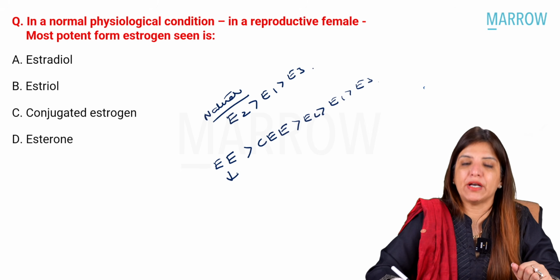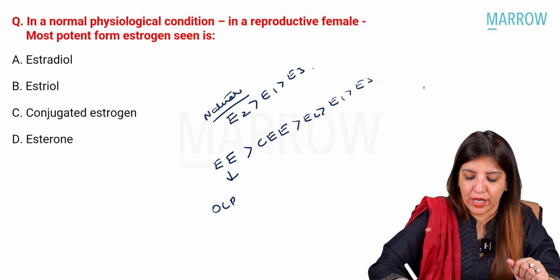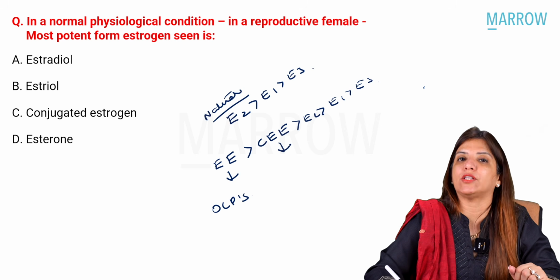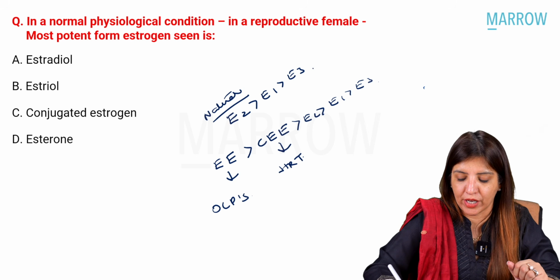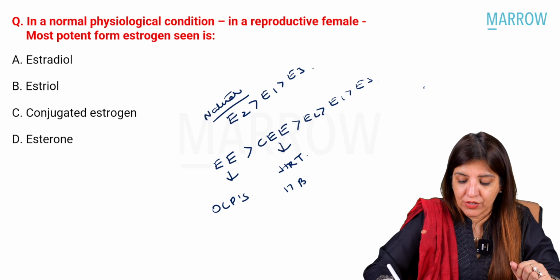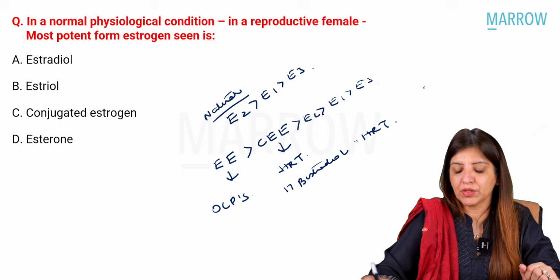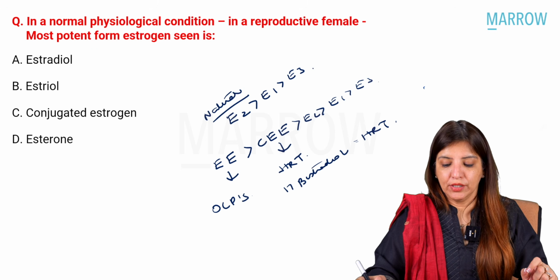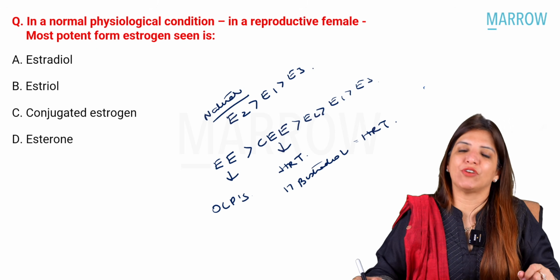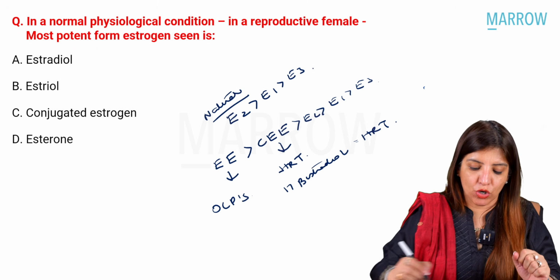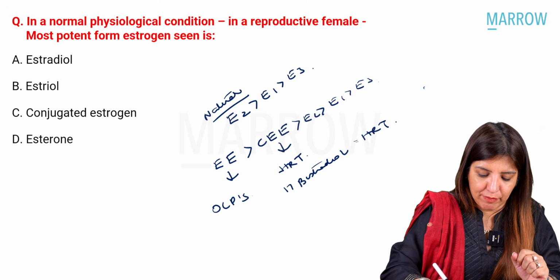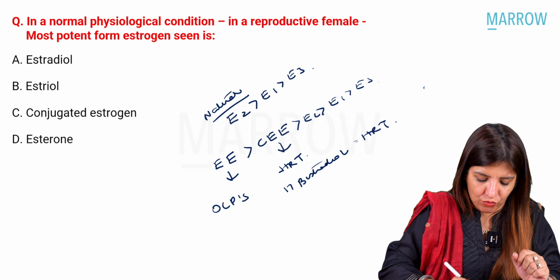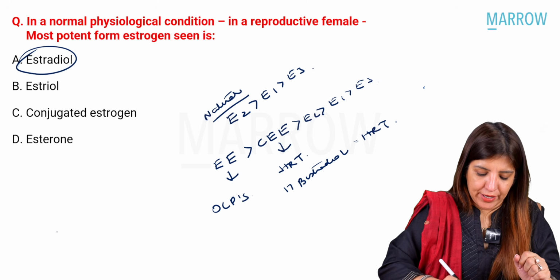Please remember, ethinyl estradiol is used in OCPs. Conjugated equine estrogen was earlier a part of HRT, and now 17 beta estradiol is a part of HRT, right? So this is how the potency of natural and synthetic estrogen varies. Because your question was very specific in asking about natural estrogen, the answer here becomes estradiol.